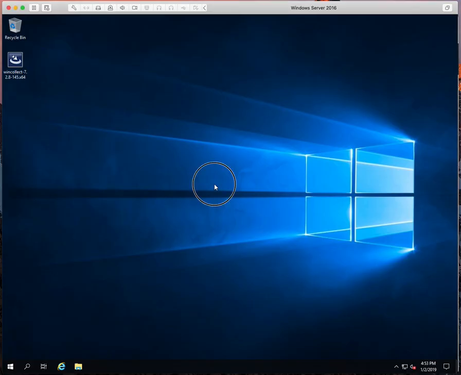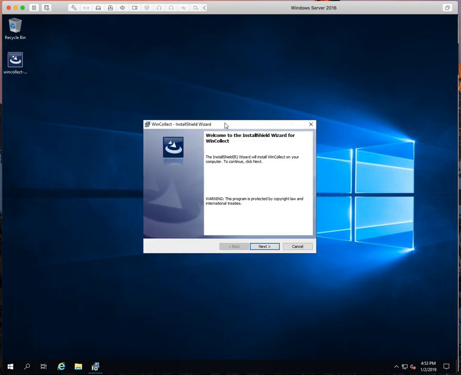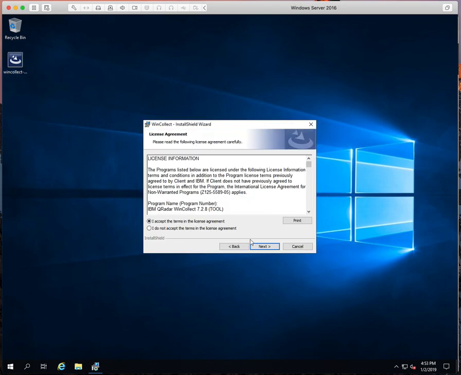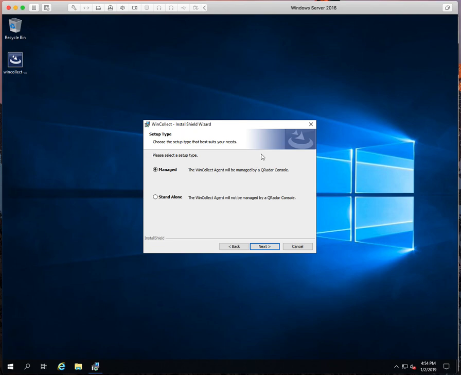So we'll click over to the server side. I've already transferred the exe on here, so we'll double click on this. We'll click next. You can type whatever you want in here. I normally just leave it blank. This would be a managed agent is what we want to do, because that way QRadar can update it and change settings on it all from the console instead of having to log into each box. It's more scalable if you ever were to scale it out. You're probably not going to scale it out in the community edition, but it's just best practice.